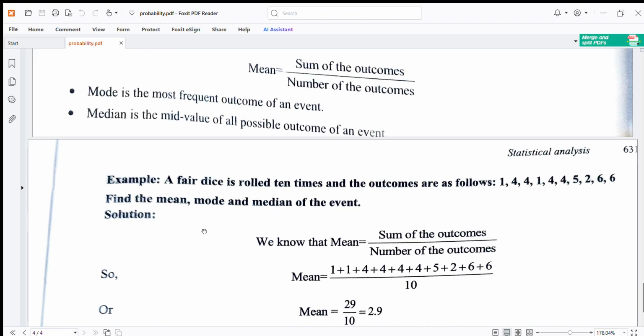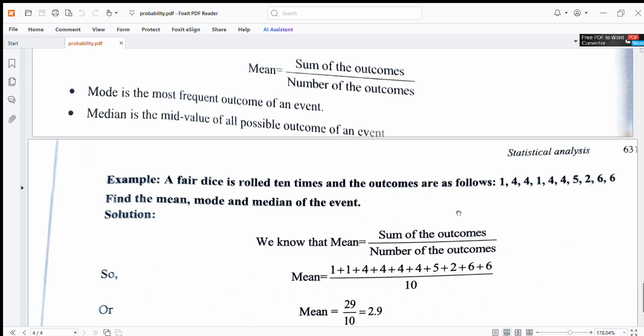Here is a question. A pair of dice is rolled 10 times. The outcomes are as follows: 1, 4, 4, 1, 4, 4, 5, 2, 6, 6. Find the mean, mode and median of the event. As we analyze the data, 4 comes 4 times. That's why the mode becomes 4. In first impression we get the mode, which is 4.